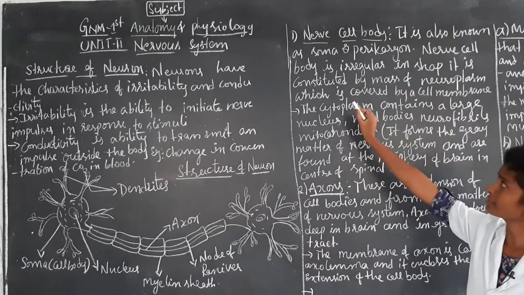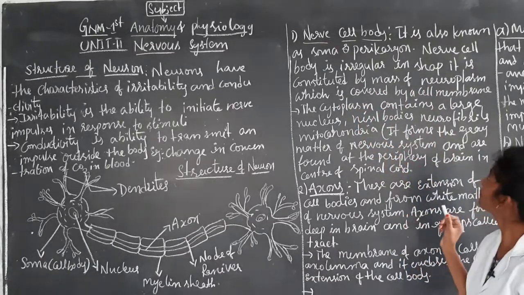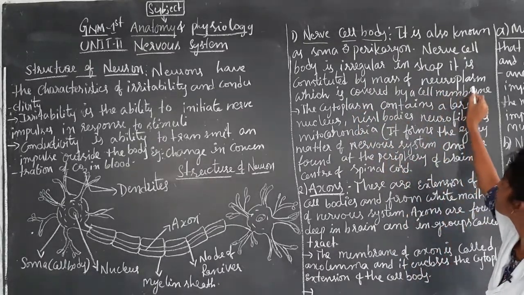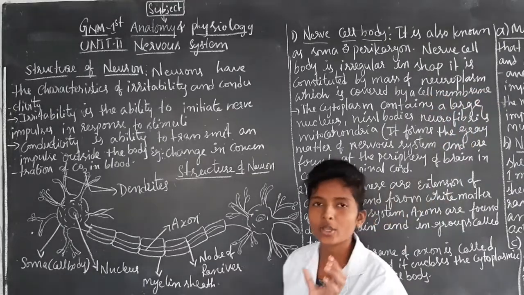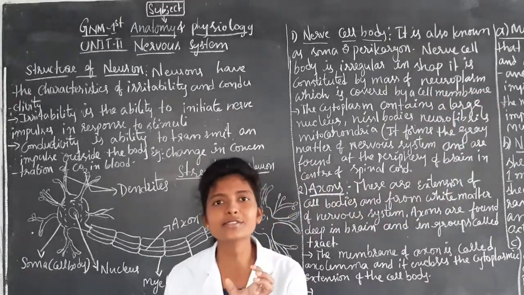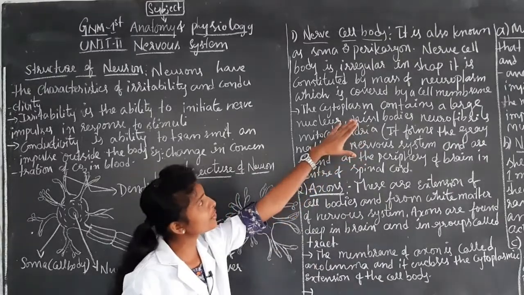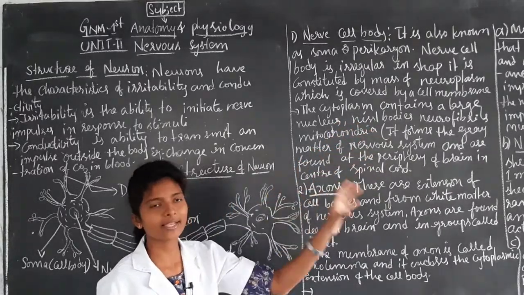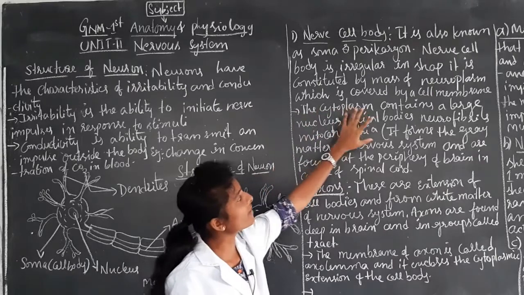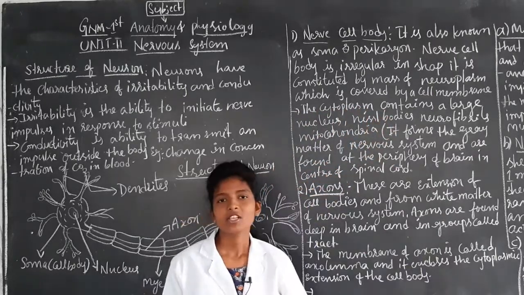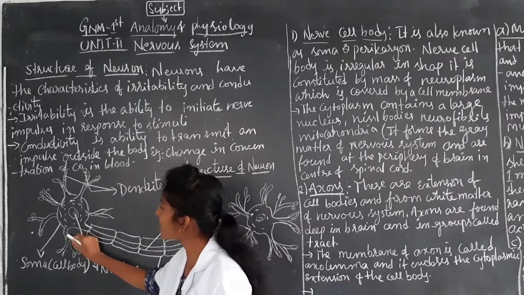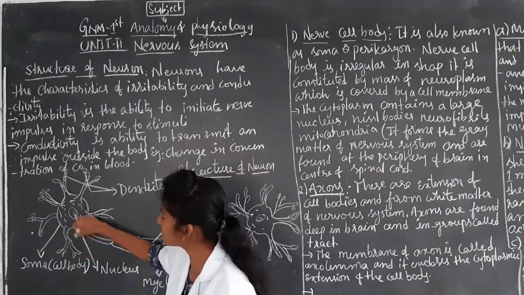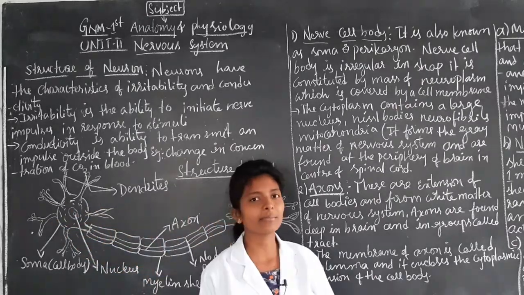It is constituted by a mass of neuroplasm, which is covered by a cell membrane.